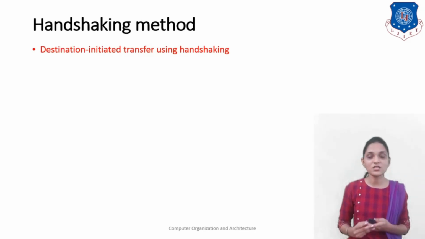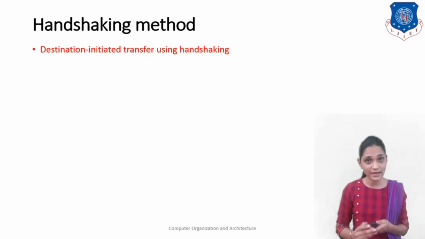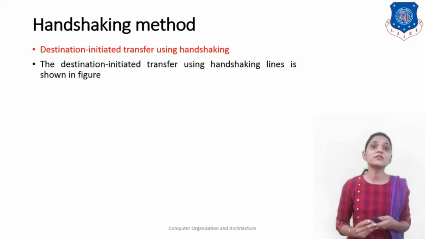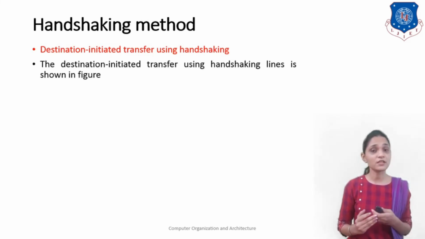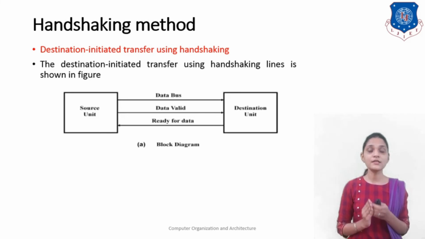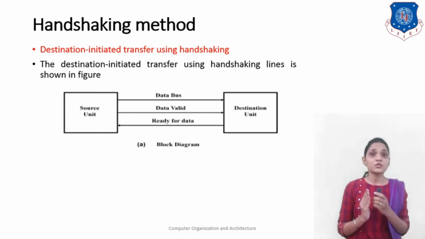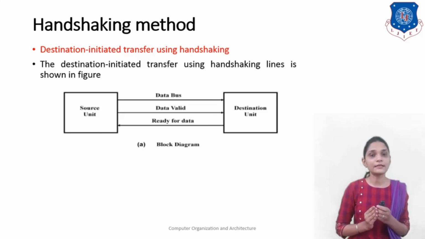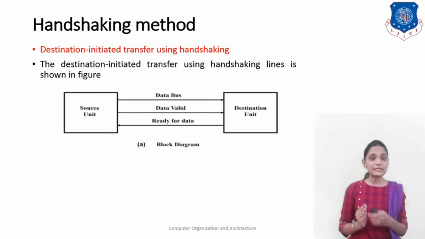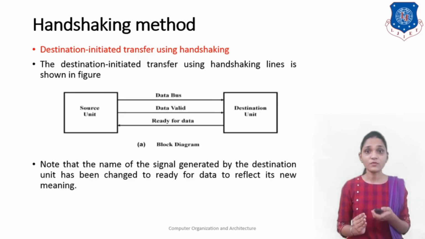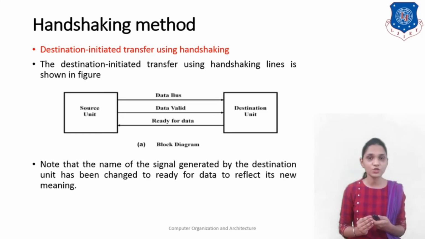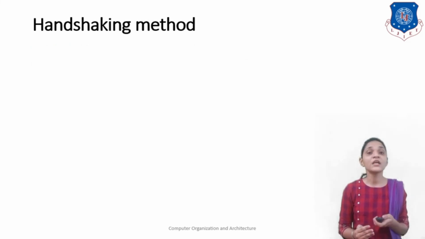The second method is the destination initiated transfer using handshaking. The destination initiated transfer uses the handshaking lines shown in this figure. Here the source unit and the destination unit are connected with the data bus. The source unit sends the data valid signal and the destination unit sends the signal that it is ready for the data. But the initialization will be different. Note that the name of the signal generated by the destination unit has been changed to ready for data to reflect the new meaning.